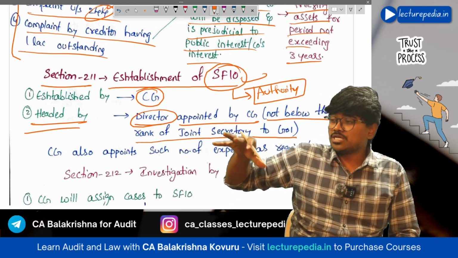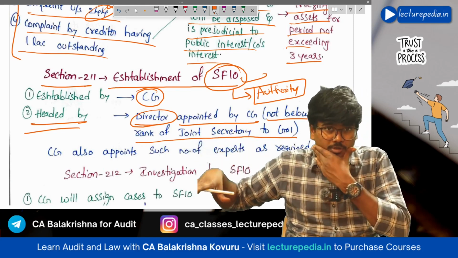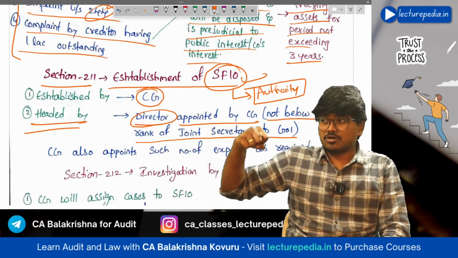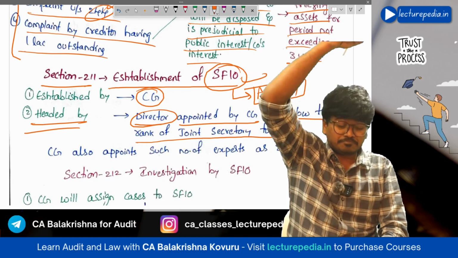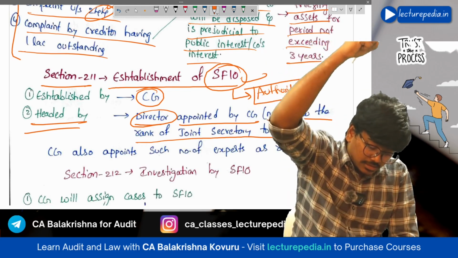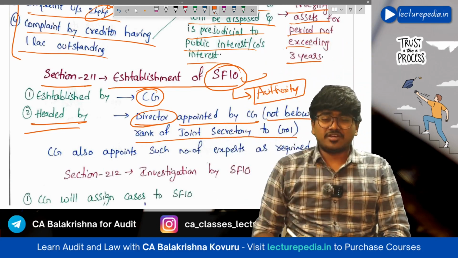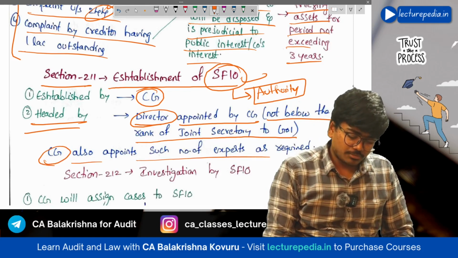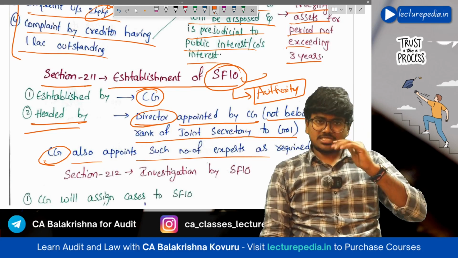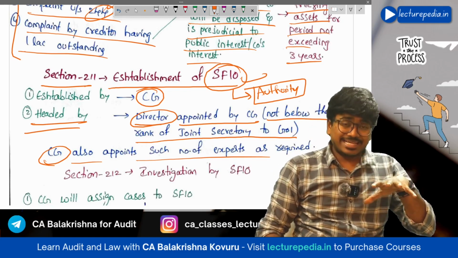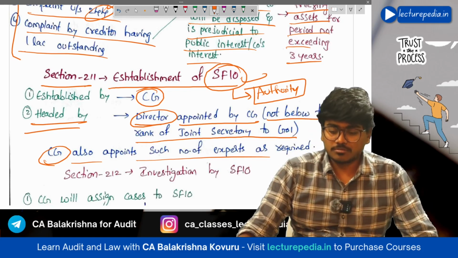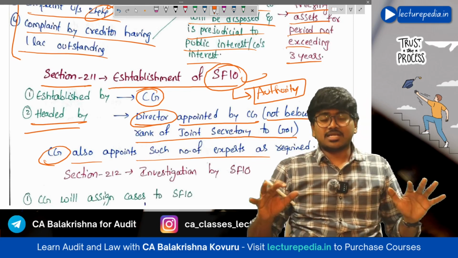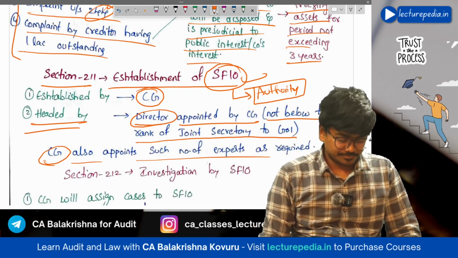Okay, a person who is not below the rank of joint secretary to government of India will be selected by central government and appointed as director for the SFIO. Central government also appoints such number of experts as required to SFIO. Okay, so this is the creation or establishment of SFIO. Obviously, central government will establish SFIO.